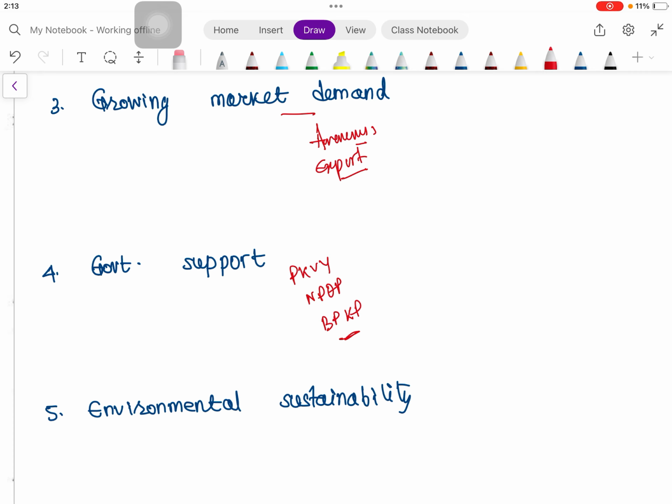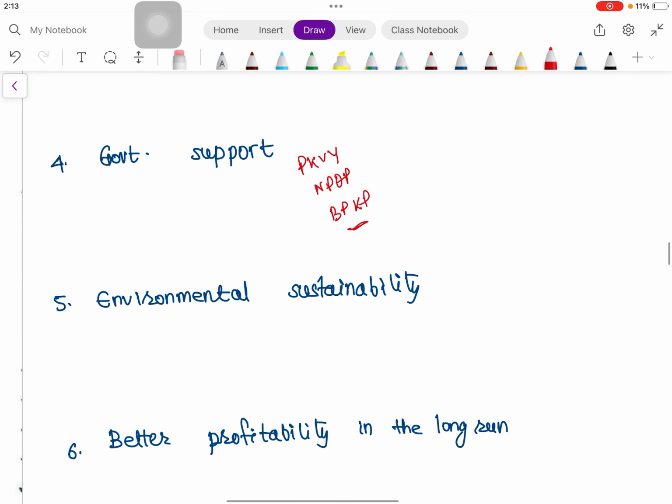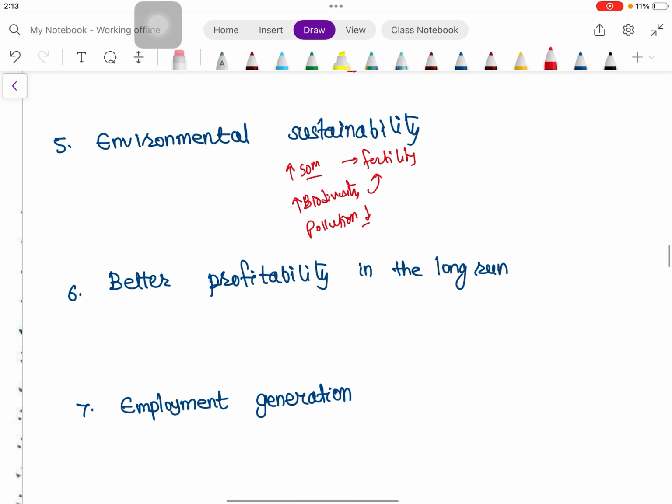Then environmental sustainability. As we have already seen, in organic farming the soil organic matter is increased, so definitely fertility will increase. Then soil biodiversity will increase, which will also increase fertility. Then pollution decreases because we are not using synthetic fertilizer or pesticide. It also conserves soil and water, and mitigates climate change through carbon sequestration.